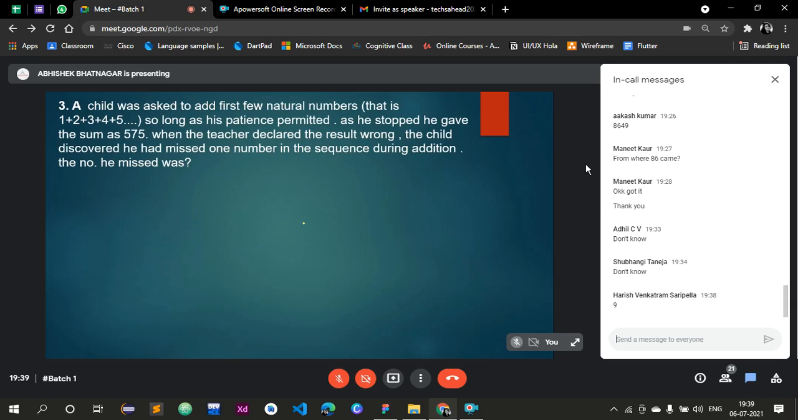Okay. This question actually belongs to CAT, but it has come once in TCS. A child was asked to add the first few natural numbers from 1 onwards, not knowing how far, so long as his patience permitted. As he stopped, he gave the sum 575. When the teacher declared the result wrong, the child discovered he had missed one number in the sequence. So you have to find out that missing number. Tell me what the missing number is.